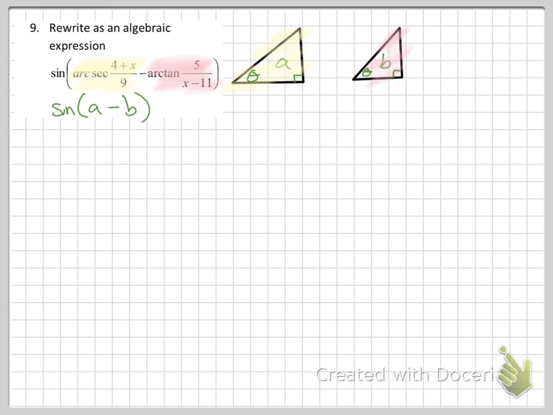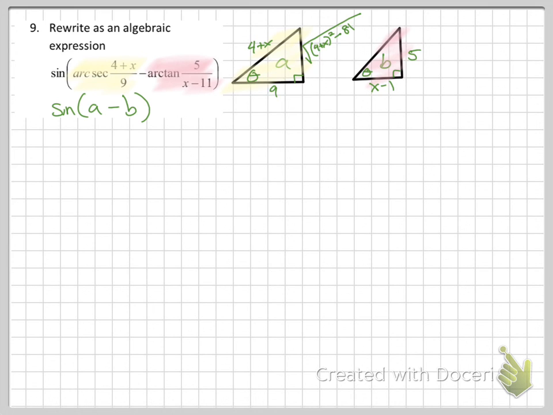Secant. Secant is cosine reciprocal. So instead of adjacent over hypotenuse, they gave me hypotenuse over adjacent. Pythagorean theorem carefully ends up being the square root of hypotenuse squared minus leg squared. Tangent, opposite over adjacent.